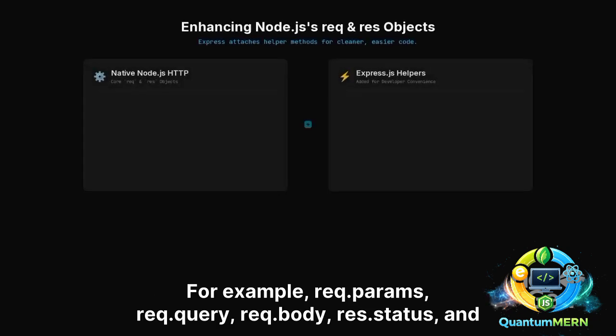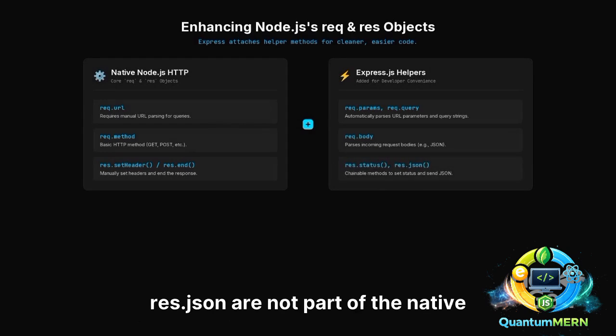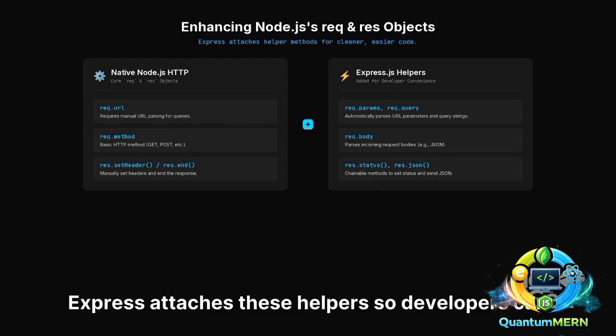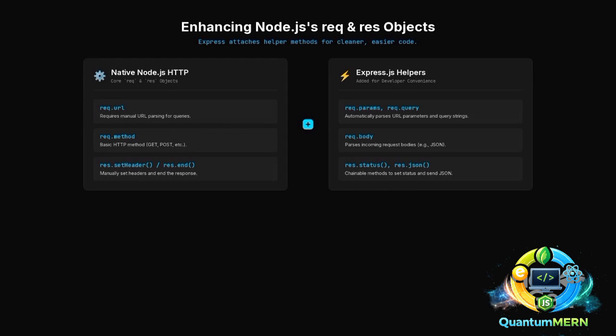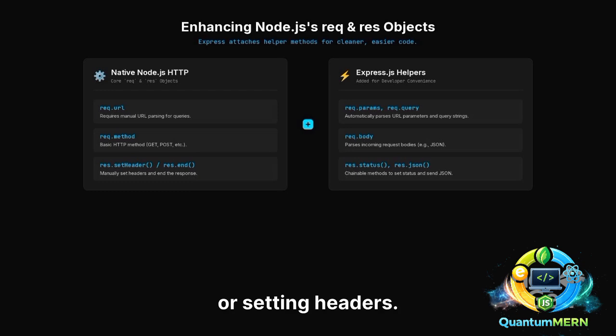For example, req.params, req.query, req.body, res.status, and res.json are not part of the native HTTP module. Express attaches these helpers so developers can write cleaner code without manually parsing URLs or setting headers.